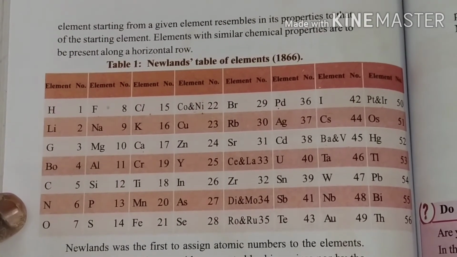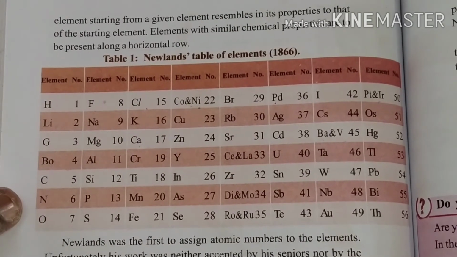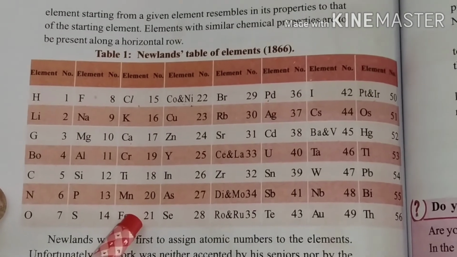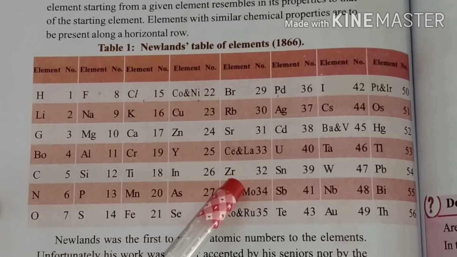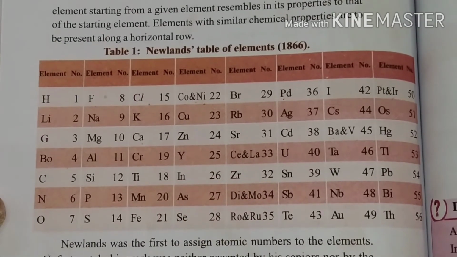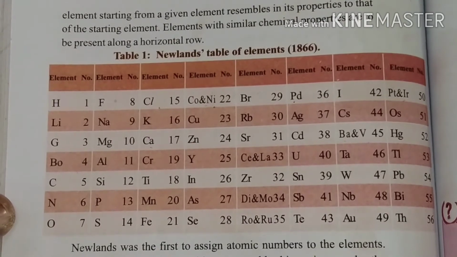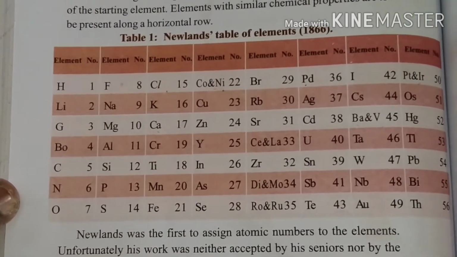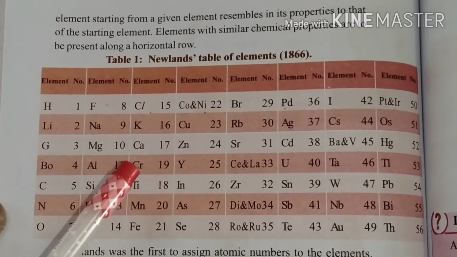Why? Because every scientist will think about the near future. In the near future, some more elements will be discovered. What is the place for those elements? There is no room for newly discovered elements. This is one of the biggest defects in Newlands' law of octaves. But though some defects are there, we still follow Newlands' law of octaves.